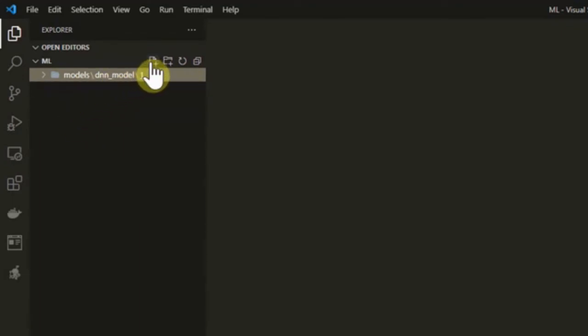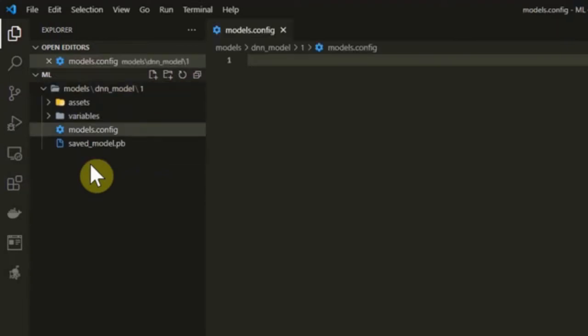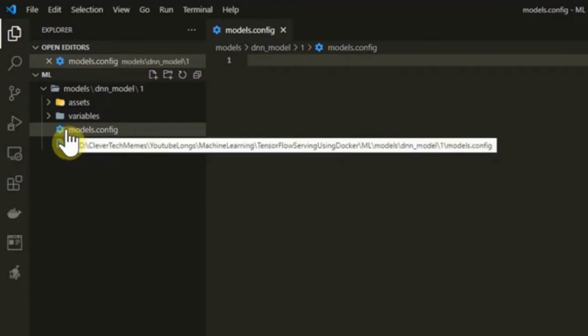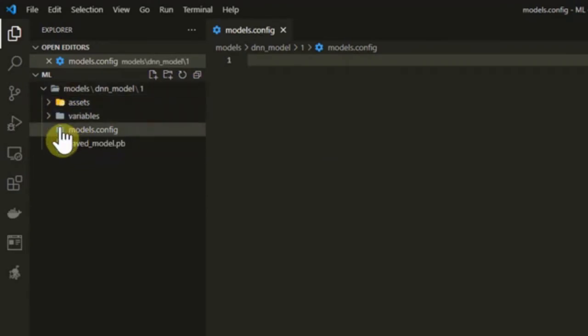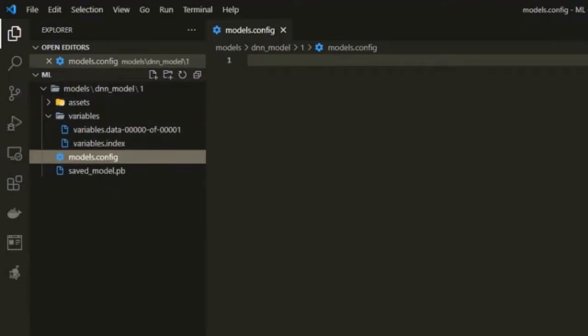Now we create a config file by writing models.config. But this config file should be outside of this models folder, because through this config file we manage all our models.